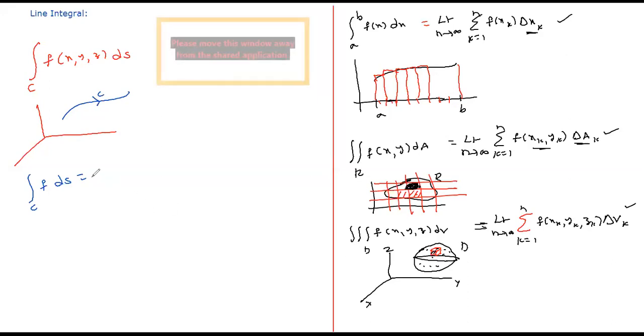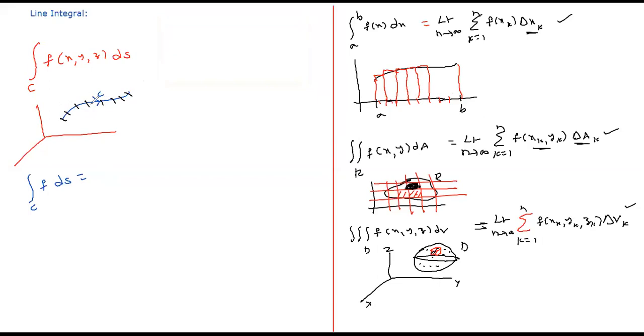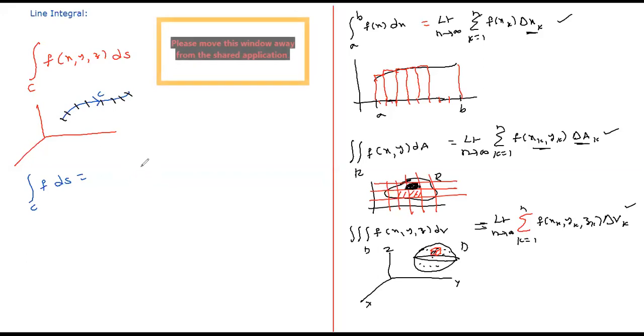So what we can do to this curve? Partitioning. How can you partition this curve into smaller parts like this? Can you see that? Just like how we did partition to a line, you give a partition to this curve. Give some index like delta s1, delta s2 and so on. From each part you will be taking one point. So I can form a sum like this: k equals 1 to n f of, because this curve is in space, input will be a three-dimensional point.